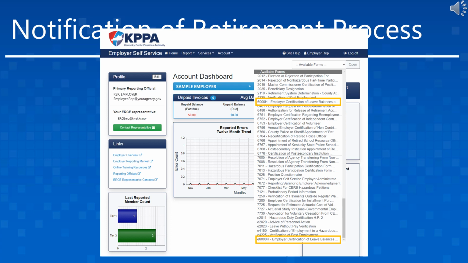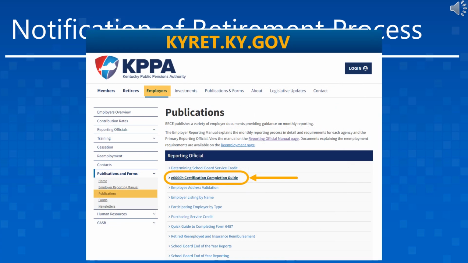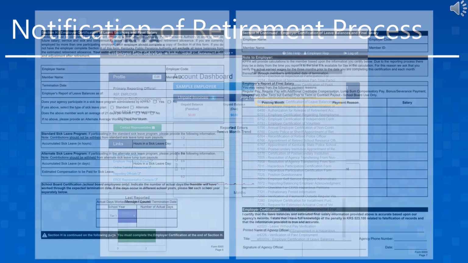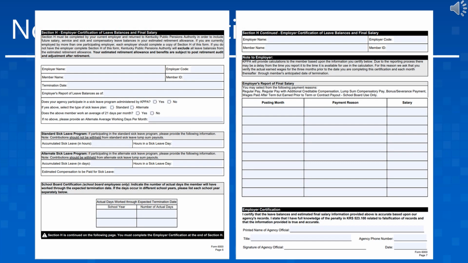For assistance using the e-form wizard, please review the E6000H Certification Completion Guide found on the KPPA General website under the Employer Publication section. If the employer representative opts to complete the paper or PDF version of the Section H, this is what the form will look like. The Section H is a critical part of the notification of retirement form that should only be completed and signed by an authorized employer contact.